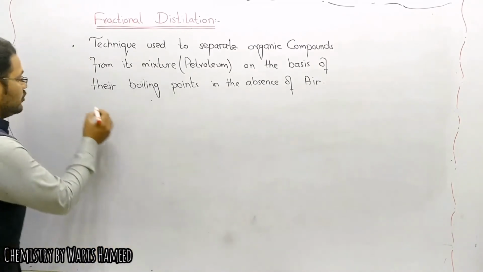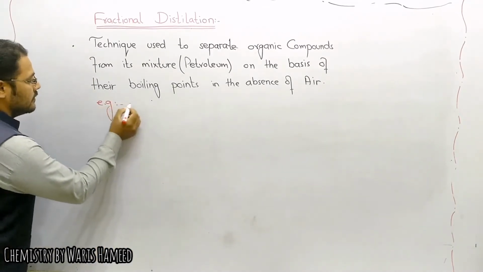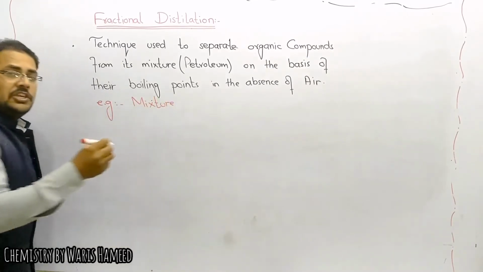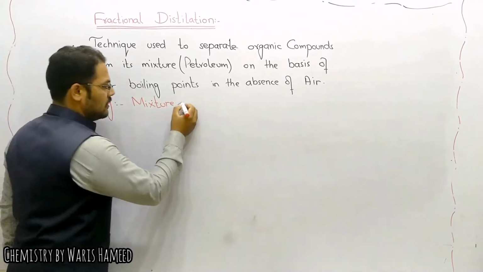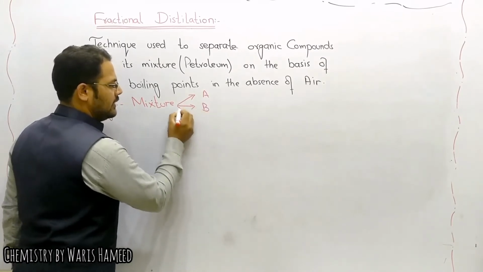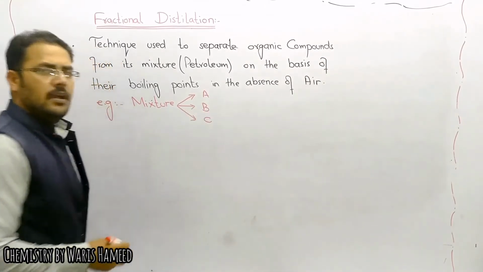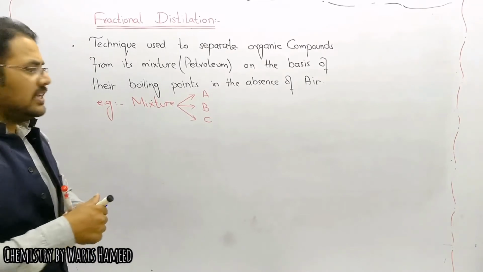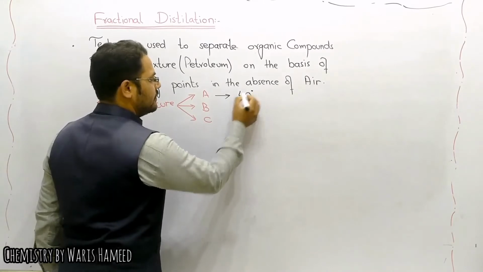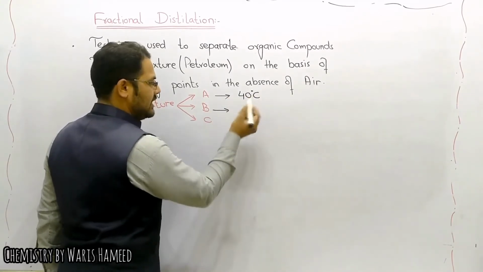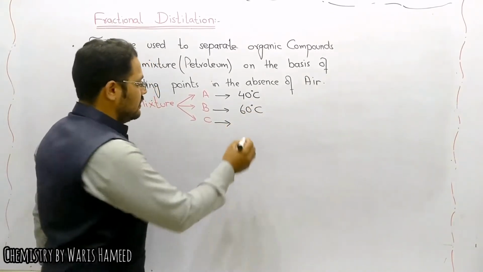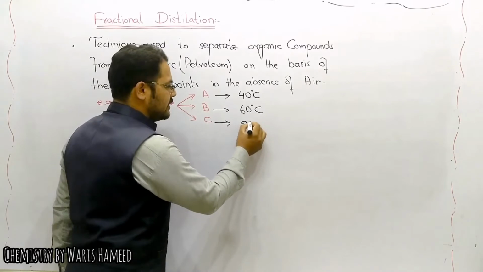For example, we have a mixture containing three main organic compounds. First is A, second is B, and third is C. The boiling points of these compounds are: A has a boiling point of 40 degrees Celsius, B has 60 degrees Celsius, and compound C has 80 degrees Celsius.